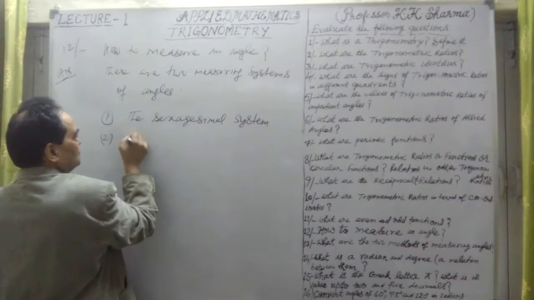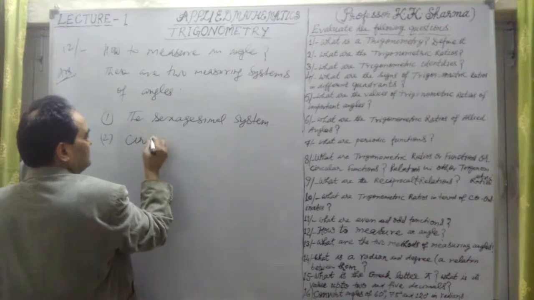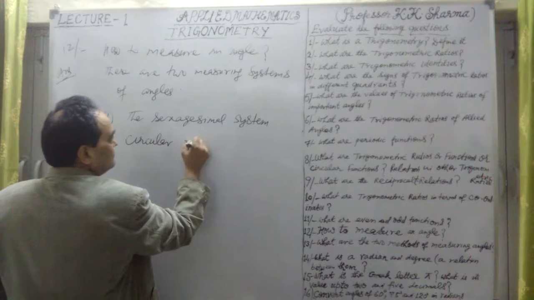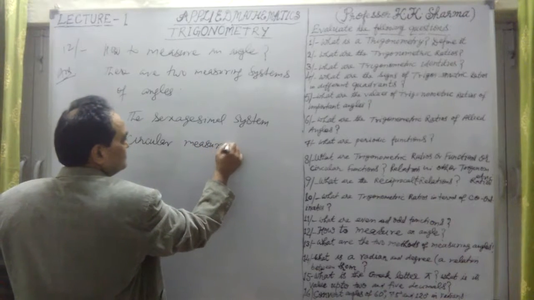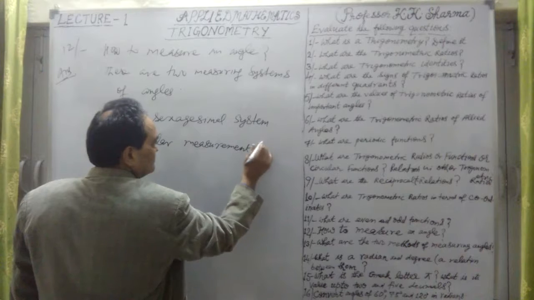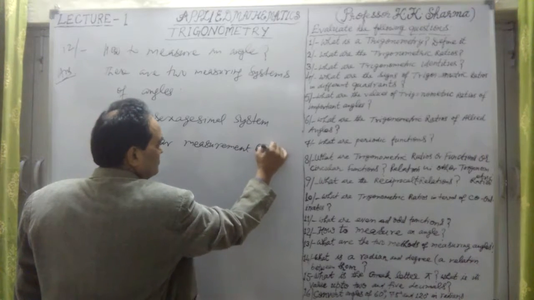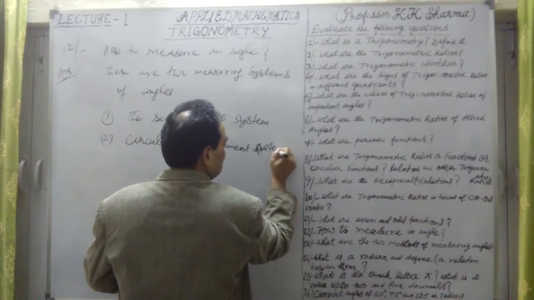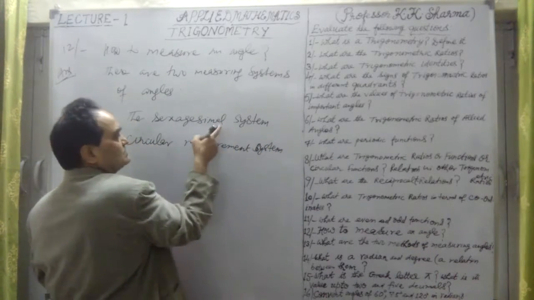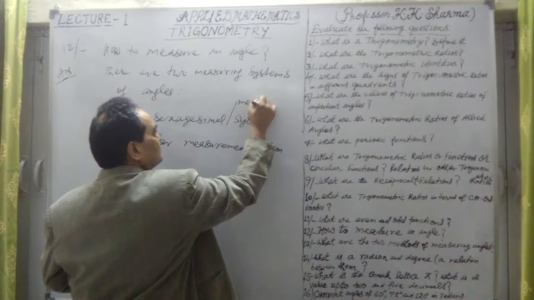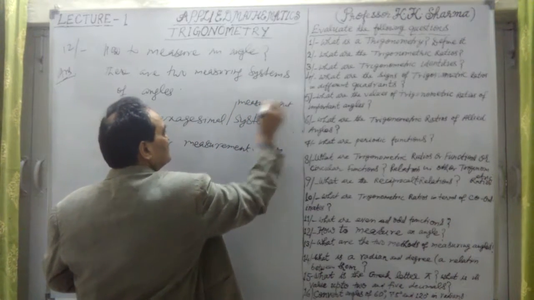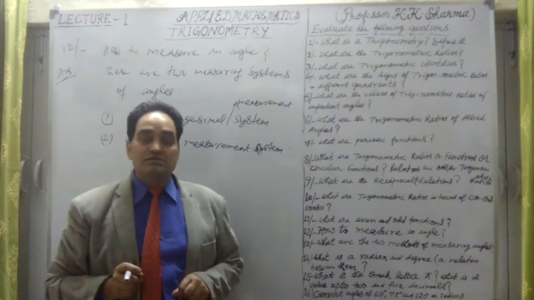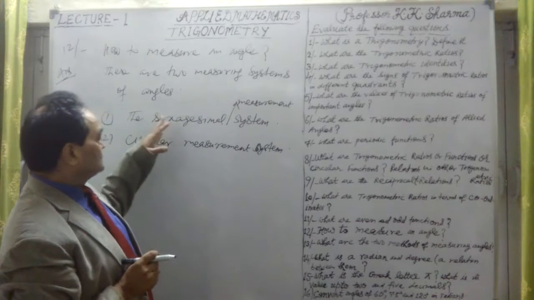And the second is known as the circular measurement system. And what are these? Let me define them one by one. Sexagesimal and circular measurement systems, and this is the sexagesimal measurement system. Okay, these are the two. Now let me define these two. Very important points. First one is sexagesimal.